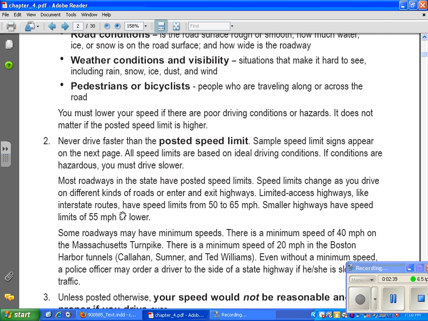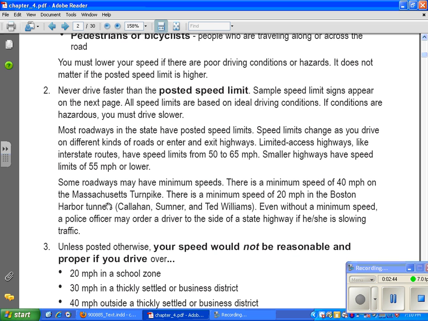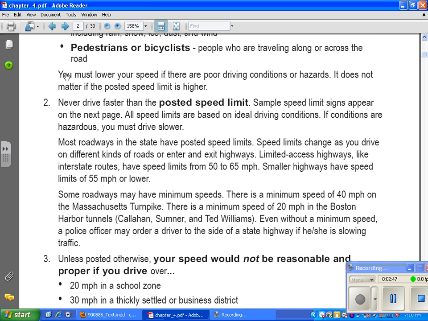So it says, you must lower your speed if there are poor driving conditions or hazards. It does not matter if the posted speed limit is higher. Never drive faster than the posted speed limit. So you should always drive less than the sign that says the number on it.